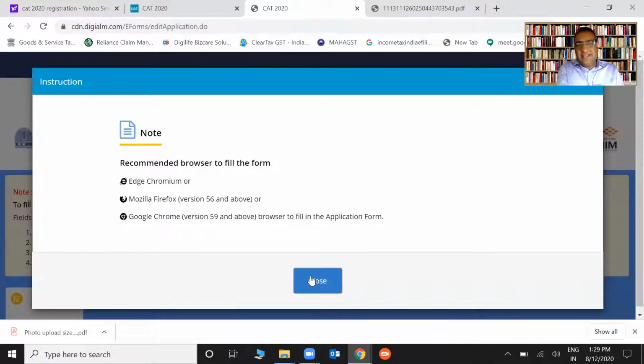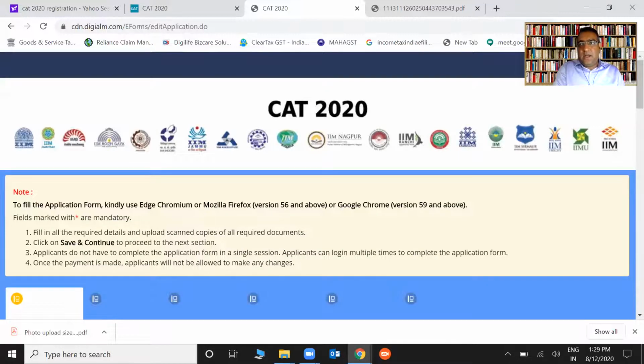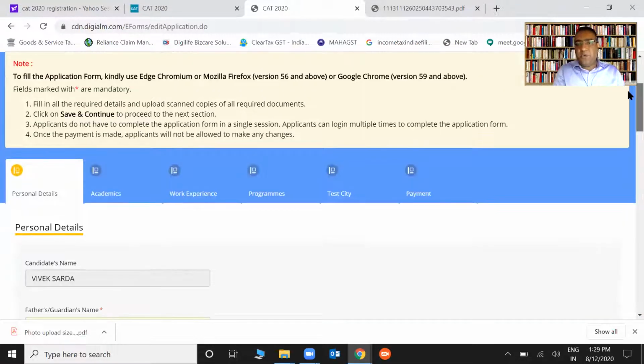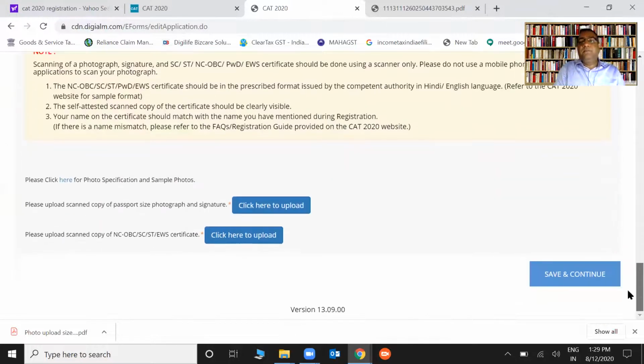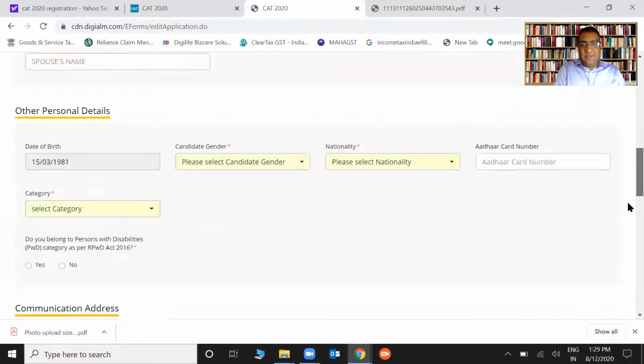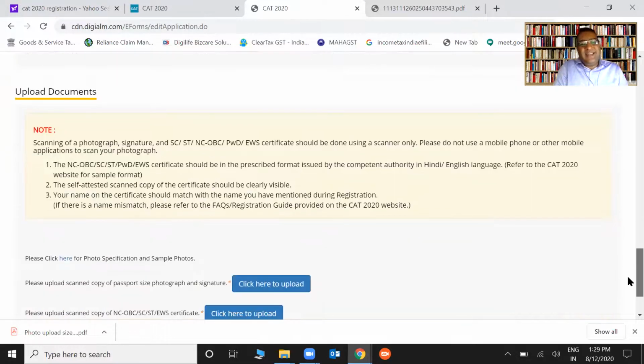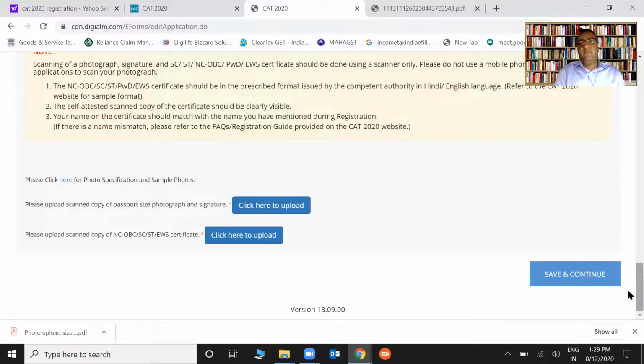Again, all these things are useless. It just wants to tell you that you can use only the following browsers. That's it. Now, this is important. I'm going to tell you specifically where I want to put my focus. Once you reach here, guys, please focus on this. Straight away go here. Obviously, I'm going to tell you how to fill all these things, but that's okay. Please go here. Click here.